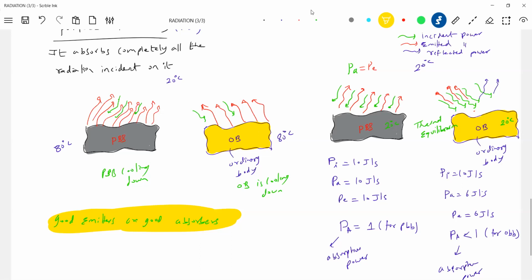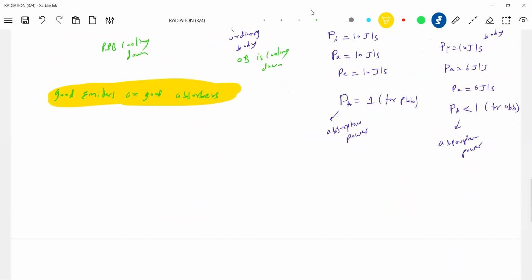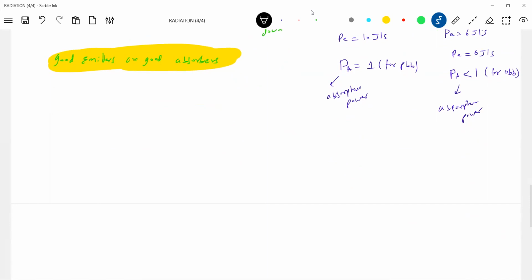So how to construct a perfect black body? The next question comes: where do I get a perfect black body? For that, I'll take a sphere, a conducting shell made of iron, a thin iron shell.